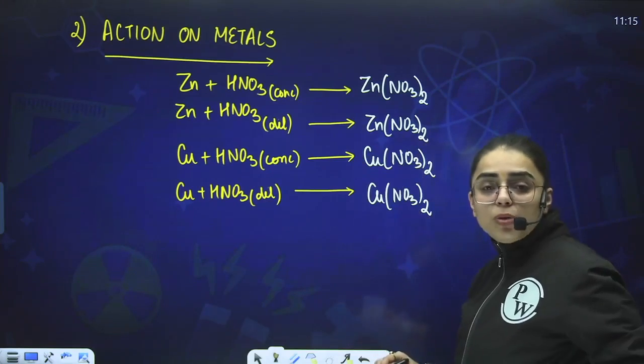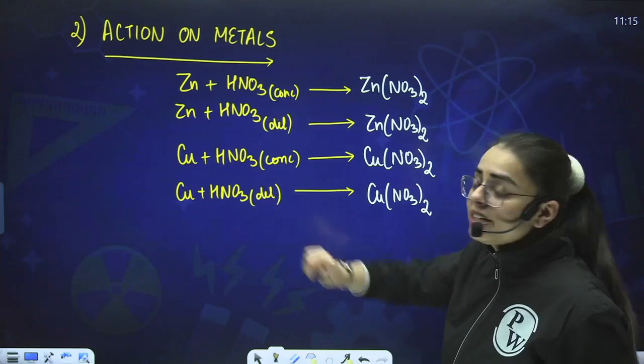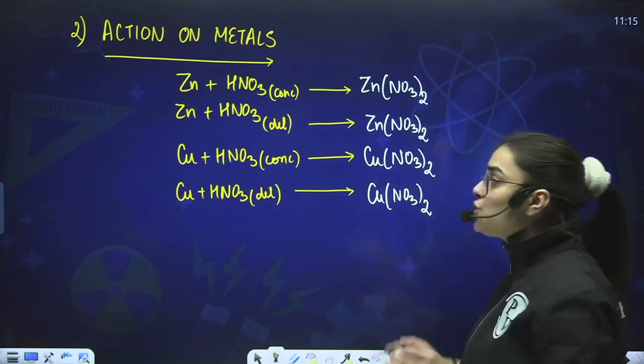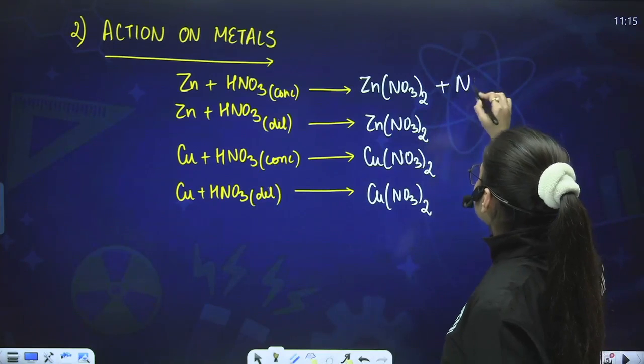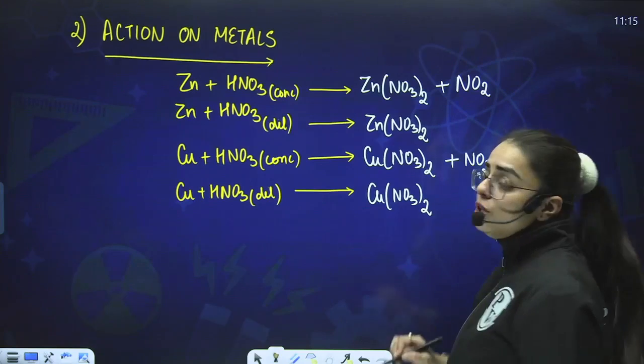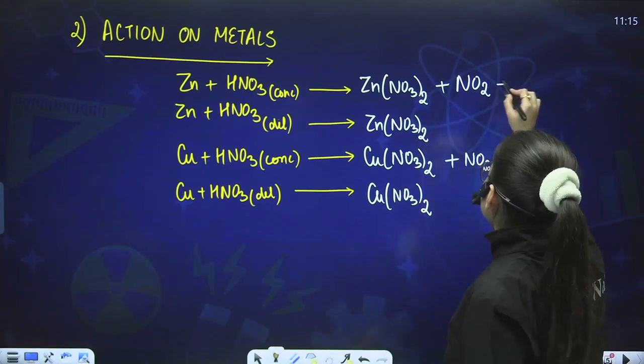Whenever you are talking about concentrated HNO3, either you are reacting it with zinc or you are reacting it with copper, do remember, whenever you are reacting with concentrated HNO3, you shall obtain NO2. Do remember that NO2 is obtained. Also, water is released.